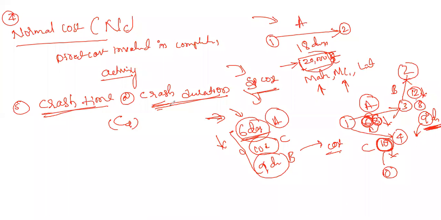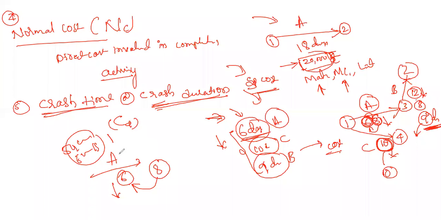The reason is that in order to complete an activity, at least we require these days. To complete the activity, we need a minimum of 6 days. We consumed 8 days, did the crushing, and took 6 days. Below 6 days, I may be ready to spend 50,000, I am ready to spend 60,000, you can be ready to spend even more cost, but the activity cannot be reduced. Activity duration cannot be reduced beyond 6 days. These minimum days required to finish any activity, even if you add more money, we cannot reduce. So this minimum time is called crushing time or crush duration.